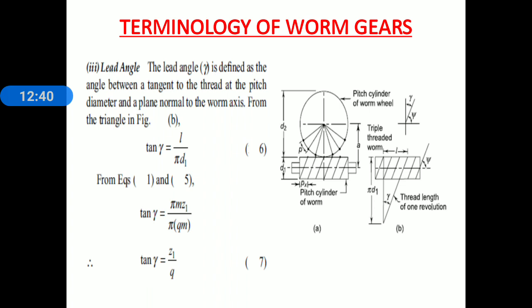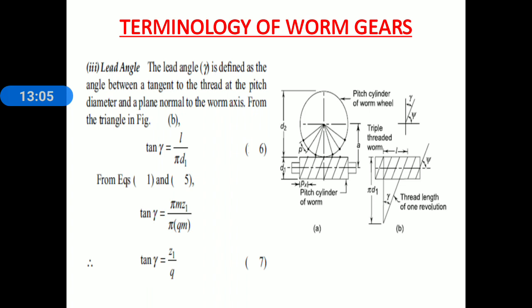From the triangle in figure B, tan gamma is equal to the front side to the adjacent side. The front side is the lead, small l, divided by the adjacent side, which is the circumference of the worm, pi d1. Tan gamma is equal to L divided by pi d1. Now we know the value of L that is present in equation number 5 and d1, the pitch circle diameter, that is the diameter quotient into module.